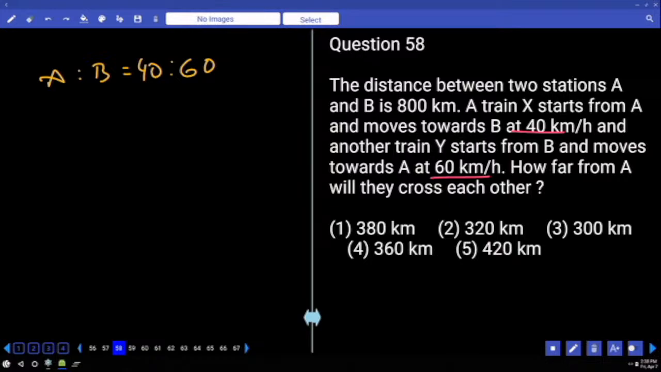We know that the speed ratio is equal to 2:3. You can say 40% and 60%. Both together 100%. So from A it is going to cover what percentage of the distance? 40%. From B it will cover 60%. Total distance from A, they will be at 40% of the distance. 40% of this distance is 320.